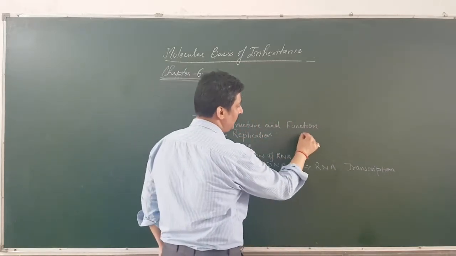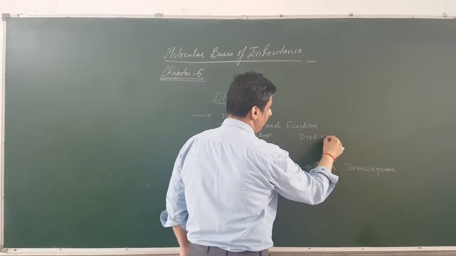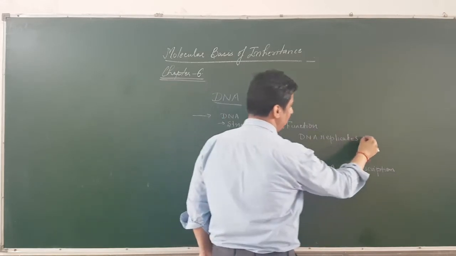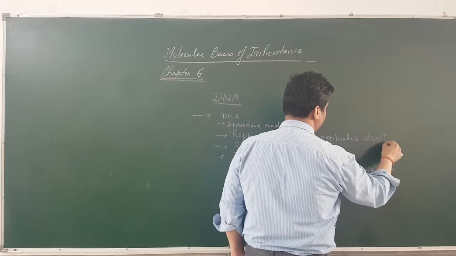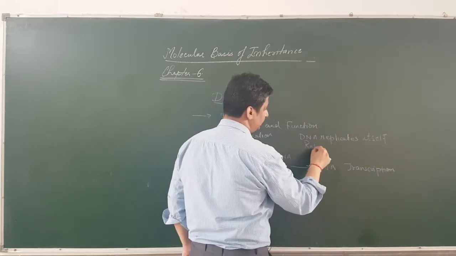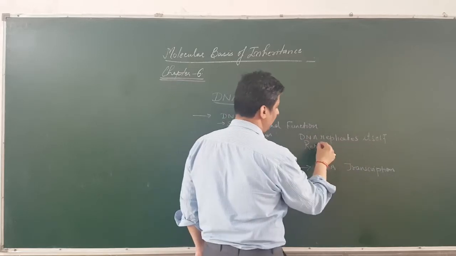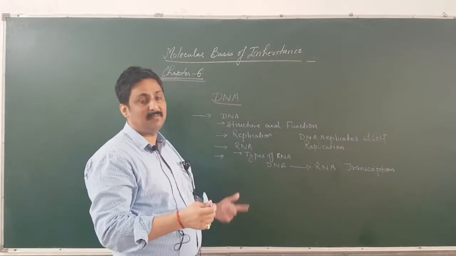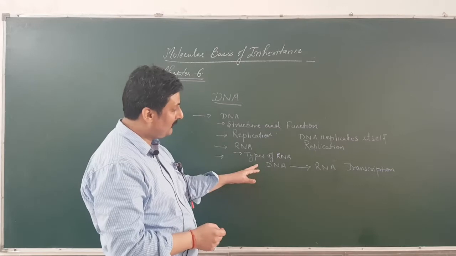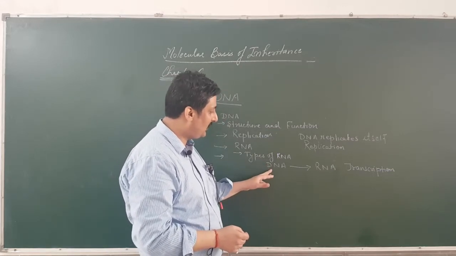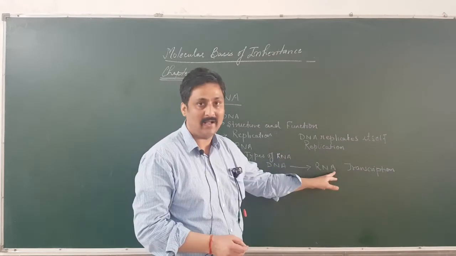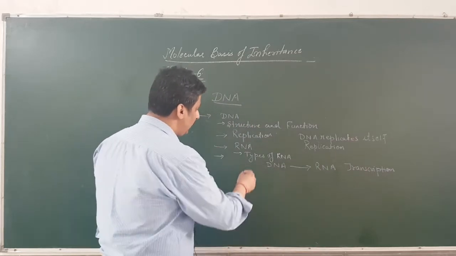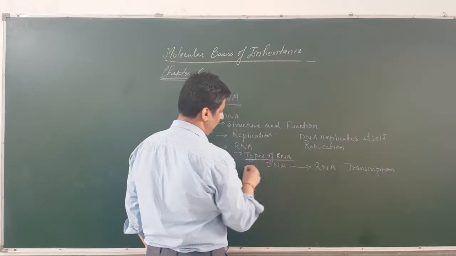The process in which the DNA replicates itself, or you can say duplicates itself, is called replication. We will study about the mechanism of DNA replication. Then we will study about the mechanism in which the DNA is converted into RNA. The process is called transcription. We will study about the transcription process also. We will study about the types of RNA.